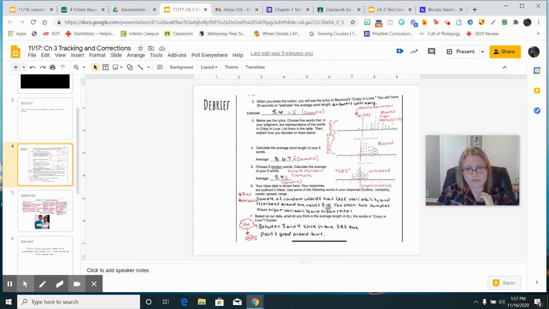And then what we are shooting for is the last one, which is a random sample, which is generally unbiased and centered where we think it should be. So we're shooting for low bias and low variability, and we're shooting for the population and the sample to reflect each other. We want to make sure everything in the sample is reflecting what it should for the population. So in this case, short words, long words, and everything in between.